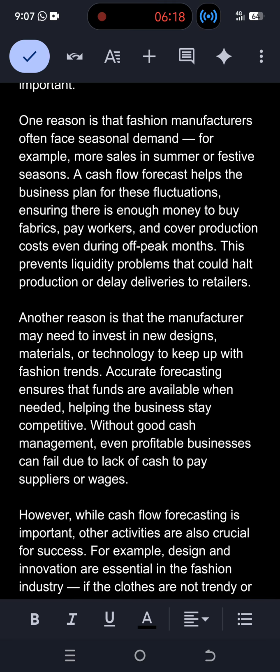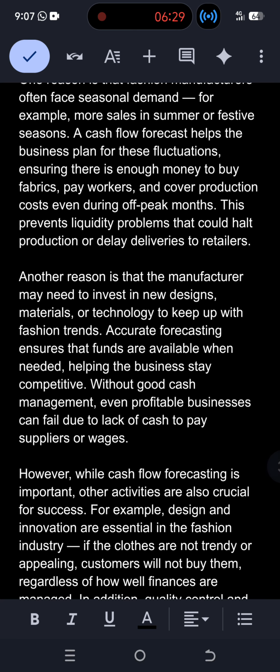The second one is that manufacturers may need to invest in new designs, materials, or technology to keep up with fashion trends. So, accurate forecasting ensures that funds are available when needed, helping the business to stay competitive. Without good cash management, even profitable businesses can fail due to a lack of cash to pay suppliers or wages.